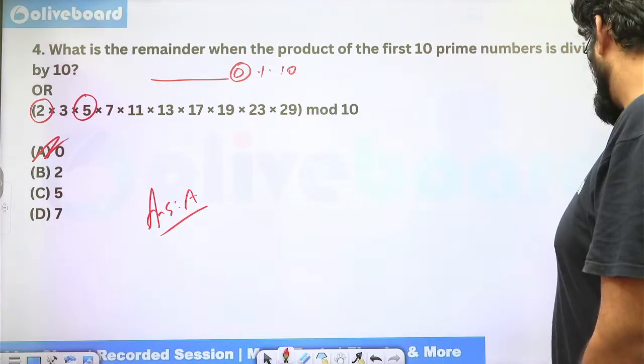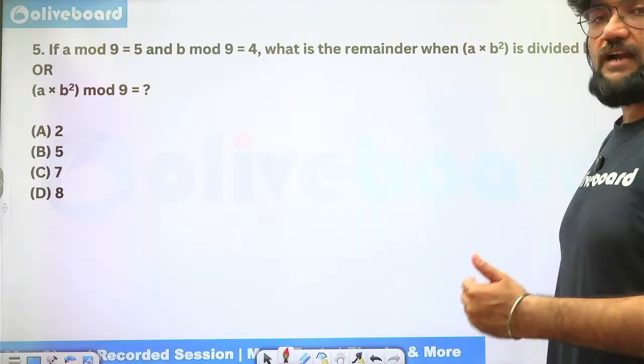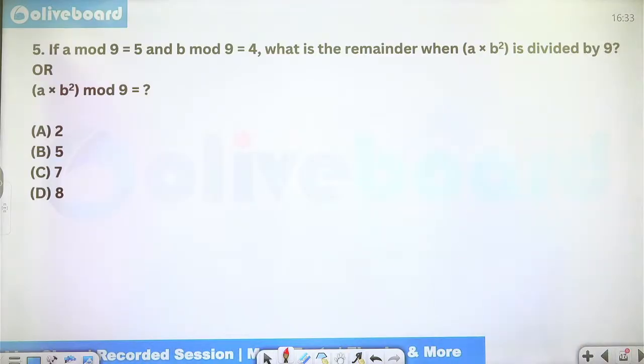So this is actually a trick question. A lot of people start finding individual remainders, which is the part where they want to make you fall into the trap. Next.